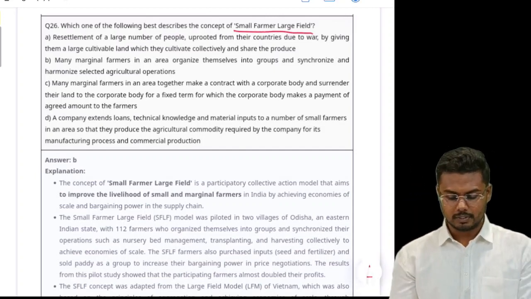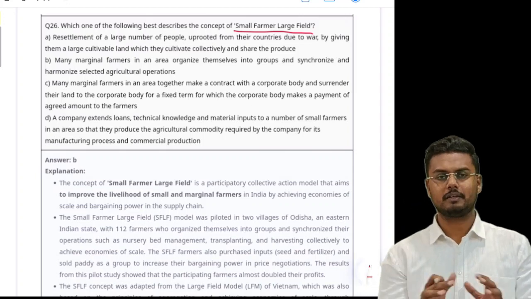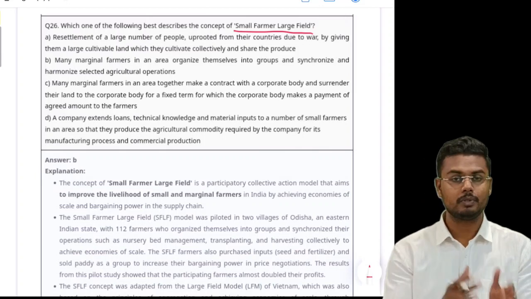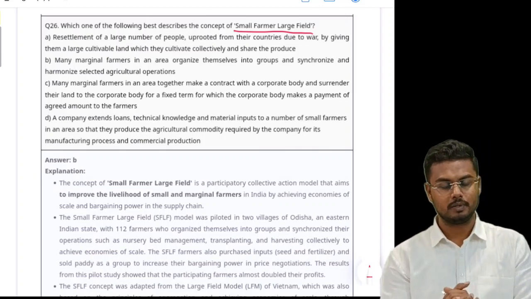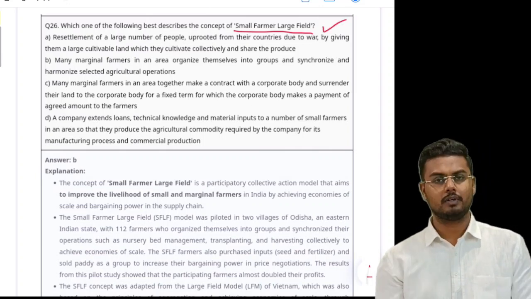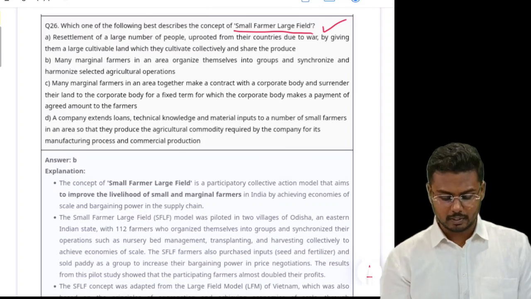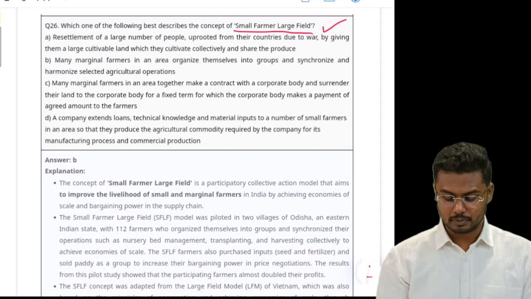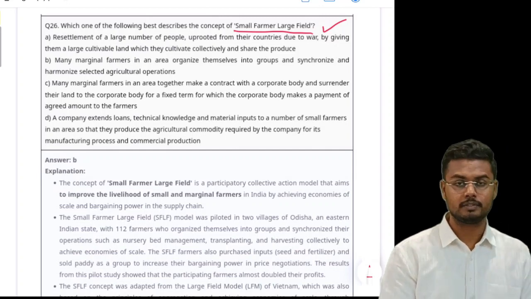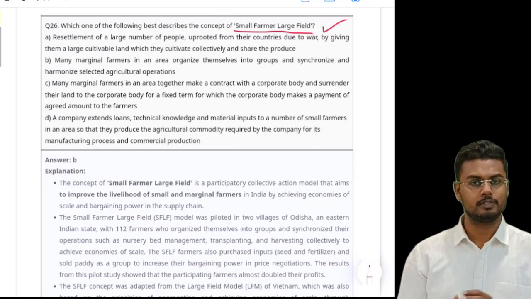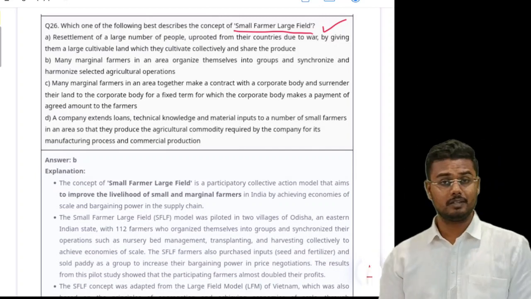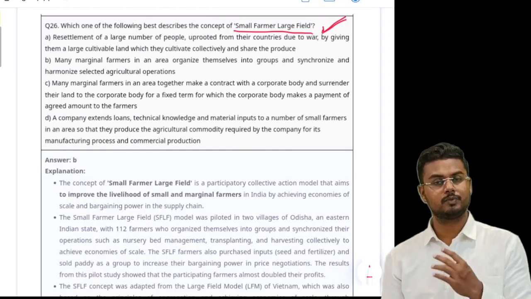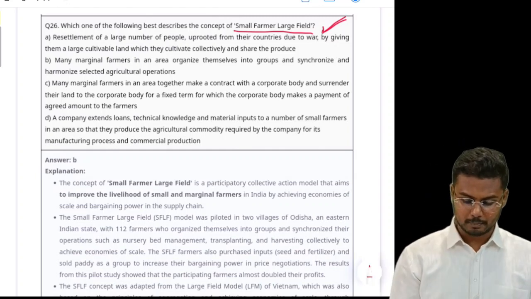See, this question looks like an out-of-the-box question, but do not go deep into the concept. Just look at the topic or the words and try to eliminate the wrong answers. Yes, most of the questions in this year's exam could not be eliminated using the so-called elimination techniques, but here and there we have a few questions where we could apply them, and this is one such question. Small farmer, large field.